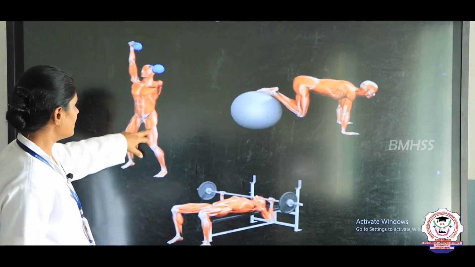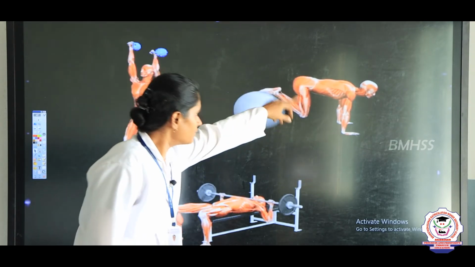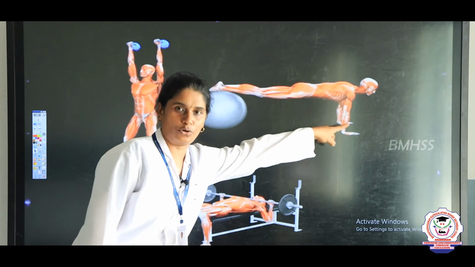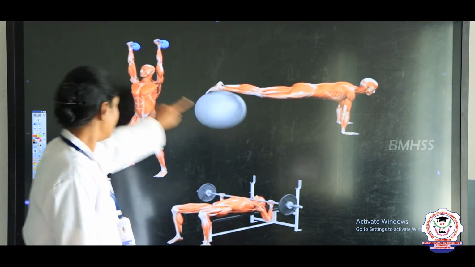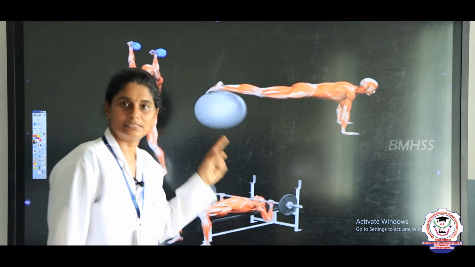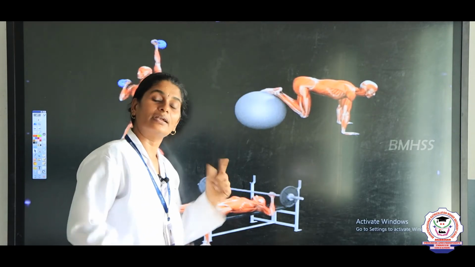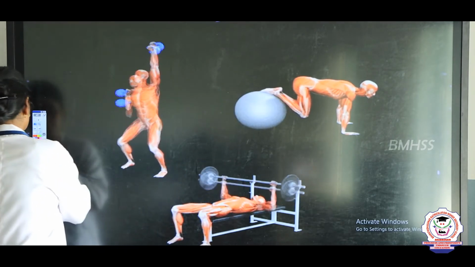You can see here the person is doing exercise, right. So, these muscles are under his control. Likewise, the arm muscle is under his control. Likewise, he is doing dumbbells, right. So, when the muscles are under our control, they are called voluntary muscles.